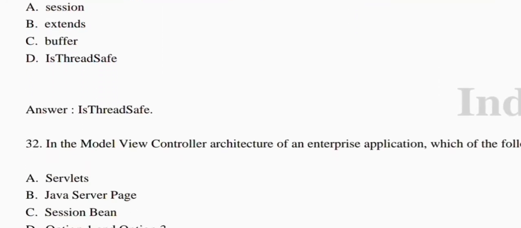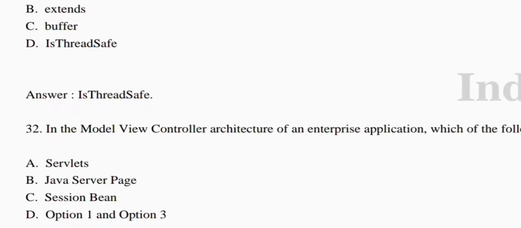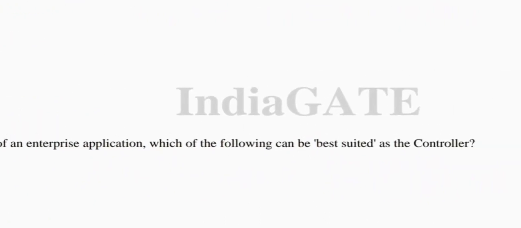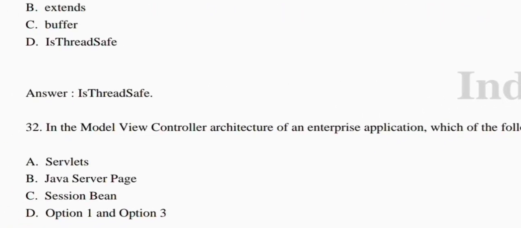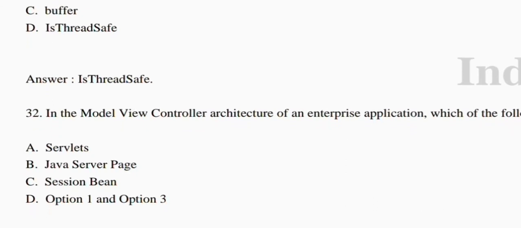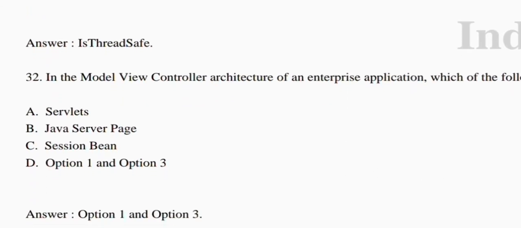Now we come to the last question of this session. In the model view controller architecture of an enterprise application, which of the following can be best suited as controller? Okay, so there are four options. Option A, servlet. Option B, JavaServer Page. Option C, session bean. And option D, option first and option third. Okay, so the correct answer for this question is option D, that is the first and third options, your option A servlet and session bean. So these two are your correct answer for this question.